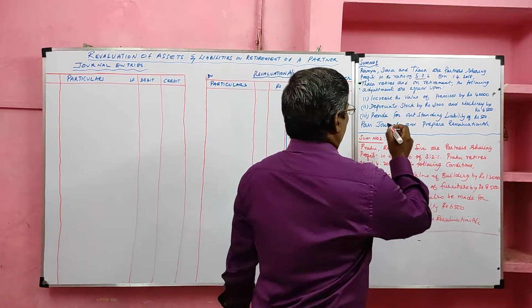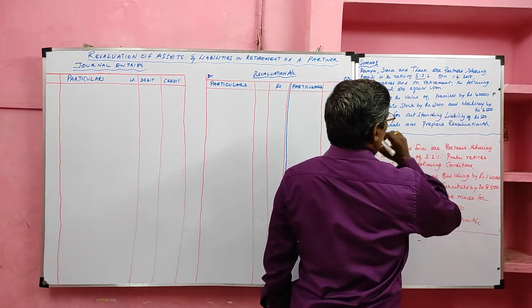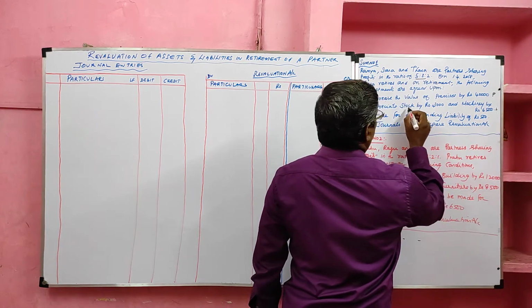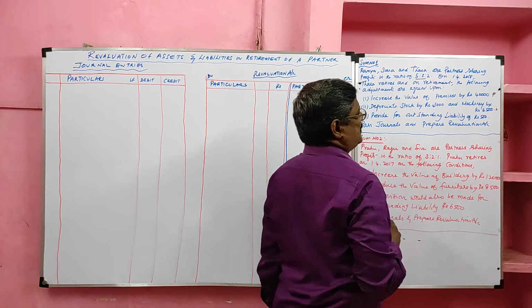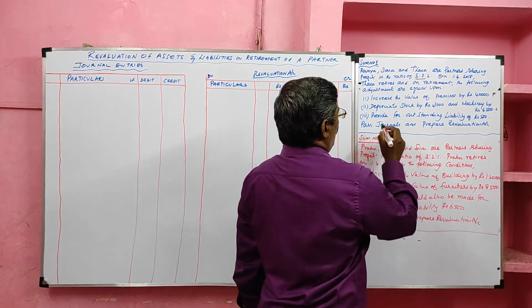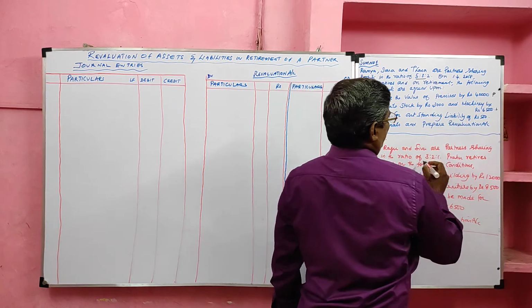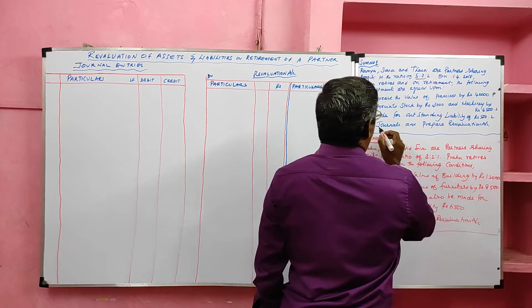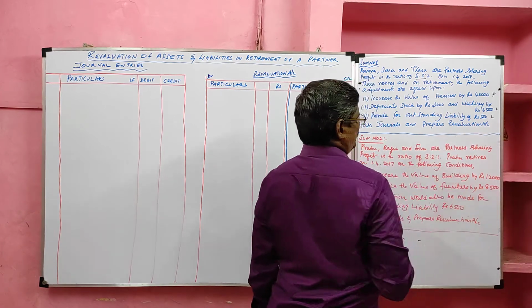Yes. Next, depreciate stock by rupees 3000 and machinery by 6500. So stock and machinery are considered to be assets, its value decreases, we can consider this one as a loss item. Provide for outstanding liability, it is an unrecorded liability we have to pay for, so it is a loss item. Pass journal and prepare revaluation account.